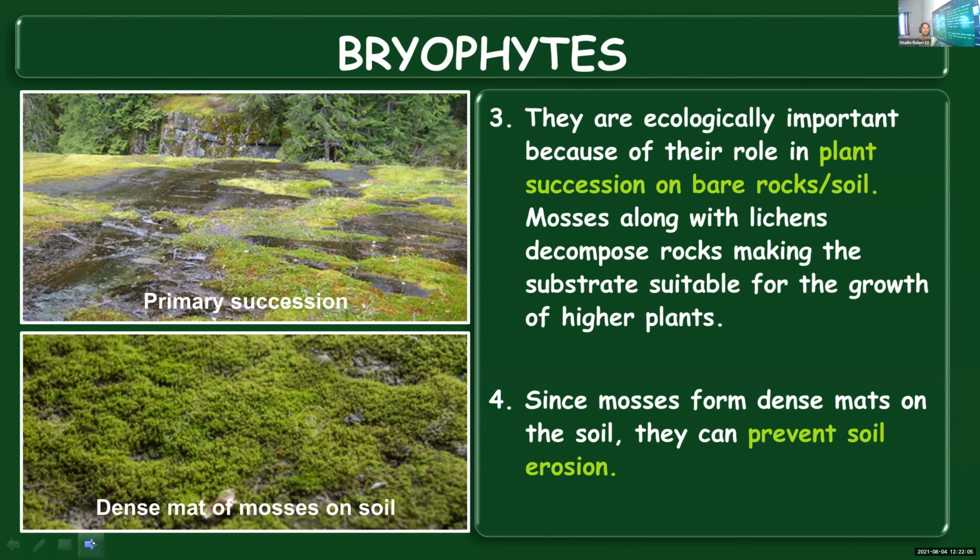And when mosses are present, they grow horizontally, they grow flat, and they form a dense or thick covering for the substratum. So they can hold the soil firmly, and that will not allow the soil to get eroded away. The heavy rain, or even flowing water, will not take away the fertile topsoil. These are the 4 uses of bryophytes.